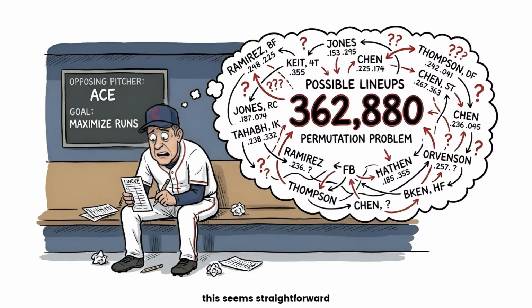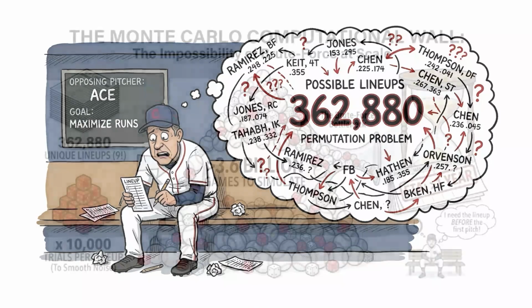Mathematically, this seems straightforward. It is a permutation problem, but the scale is deceptive. To find the perfect lineup, you have to evaluate every possible combination of those 9 players. That is 9 factorial. That is 362,880 unique lineups. To know for sure which one is best, you cannot just guess. You need to know the expected run production for each of those lineups. And this is where modern computing hits a wall.